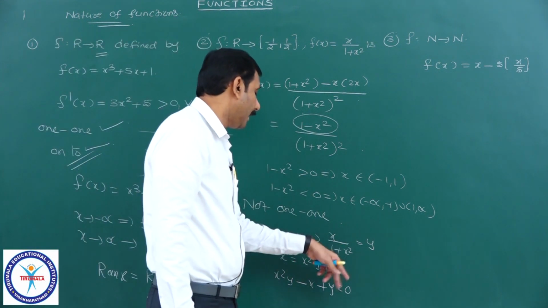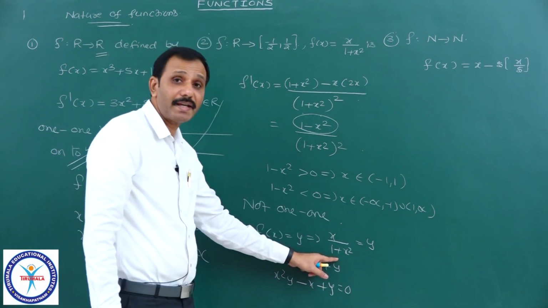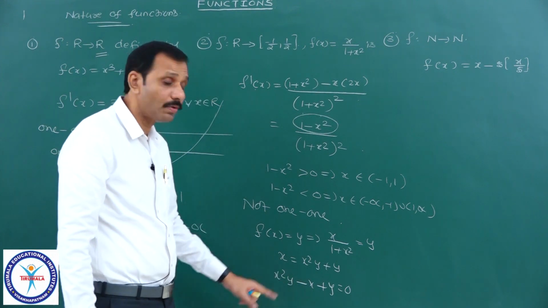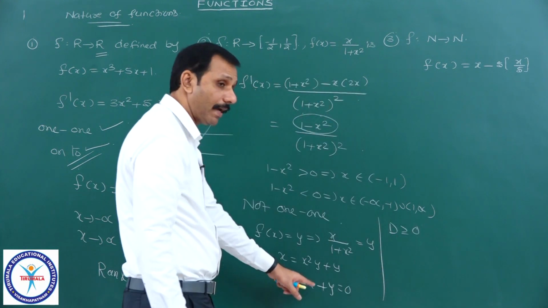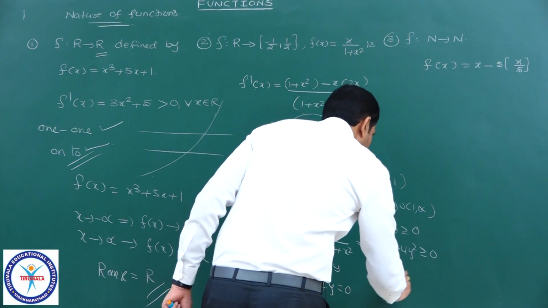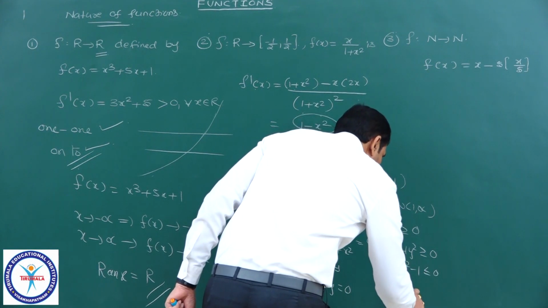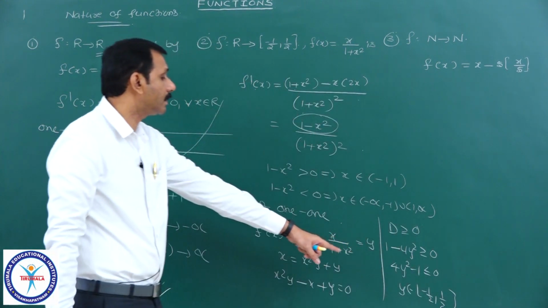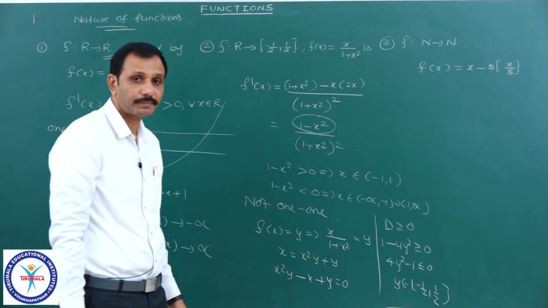Because we have taken it equal to y, where y is a real number, for real values of x. Because x is real, it must have real roots. Therefore the discriminant is greater than or equal to 0. To find the values of y, b square minus 4y square greater than or equal to 0, that is 4y square minus 1 less than or equal to 0, which implies y belongs to minus 1 by 2 comma 1 by 2, which is the range of this function f of x.